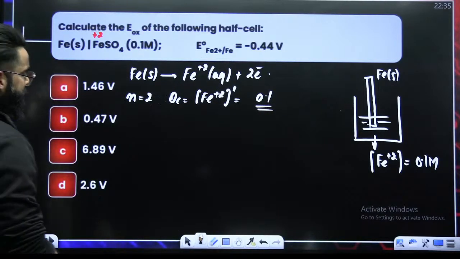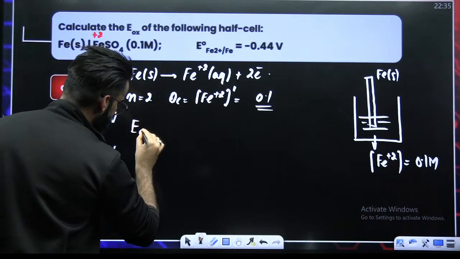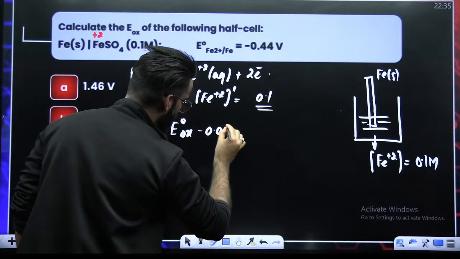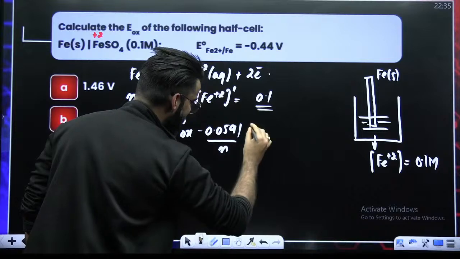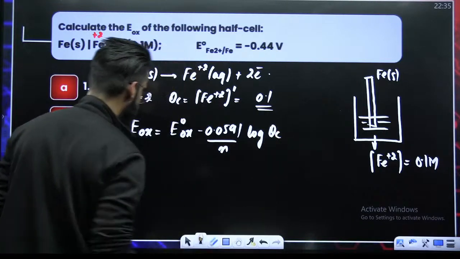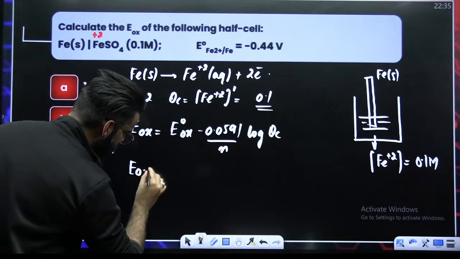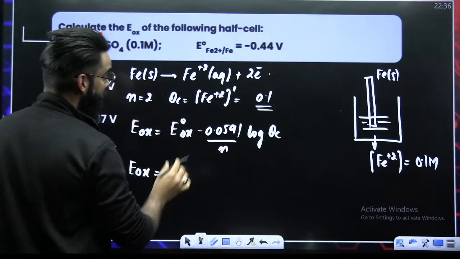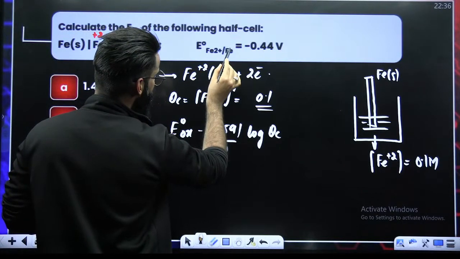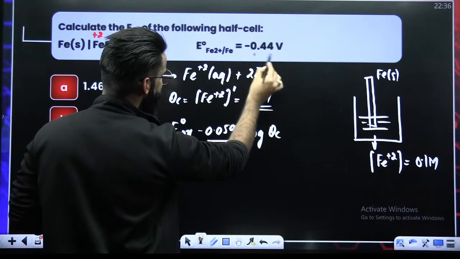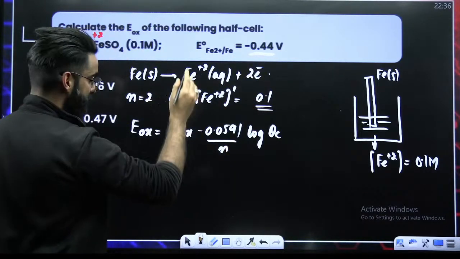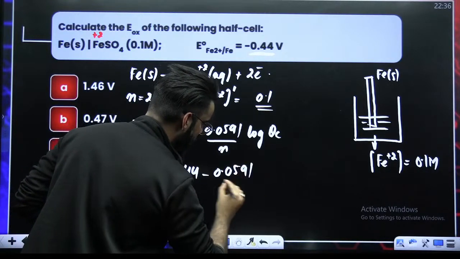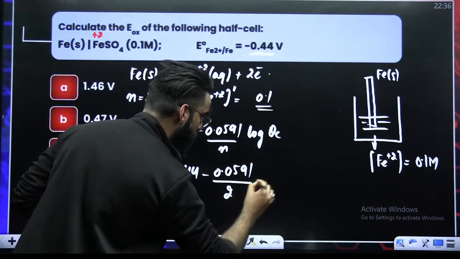Now, let's write the Nernst equation. Oxidation potential of the electrode is equal to SOP minus 0.0591 divided by N, log of QC. How much is SOP? Check this value. Fe2+ to Fe(0)... this is SRP. What do I need? I need SOP. Reverse the sign. So it is 0.44 minus 0.0591 divided by, what is the N value? N value is 2. Log of QC.